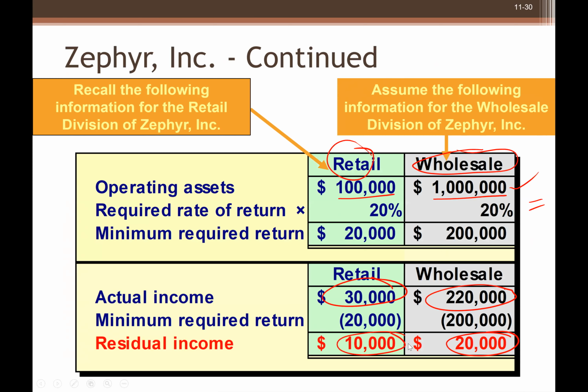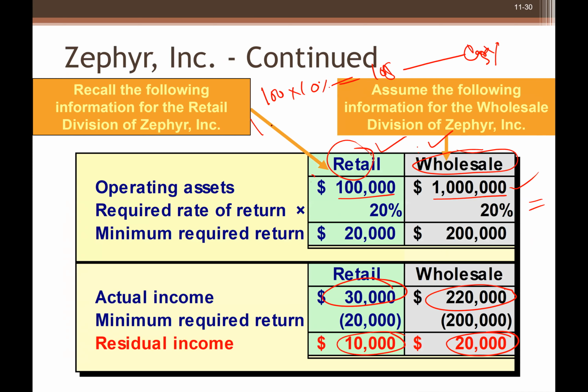So which one is good? Retail is good or wholesale is good? According to the residual income approach, both departments are evaluated the same. But remember, earning 10% from a $100 investment, which is $10, is very easy.